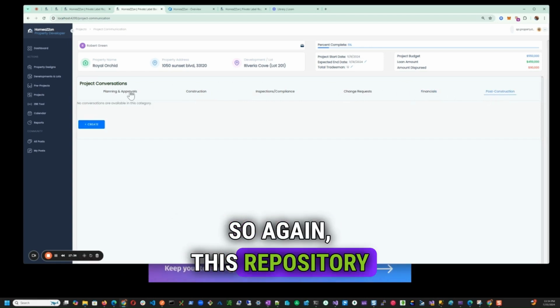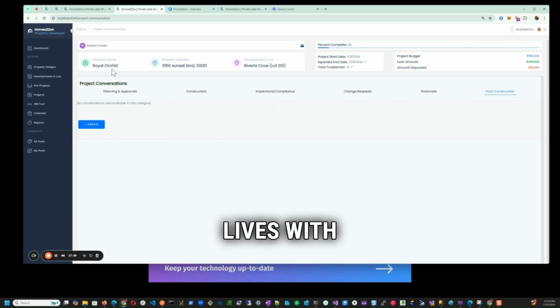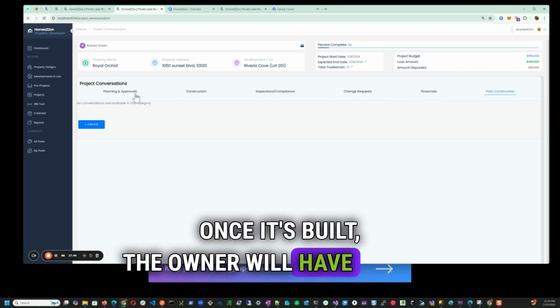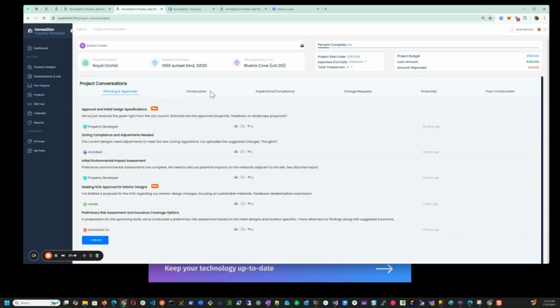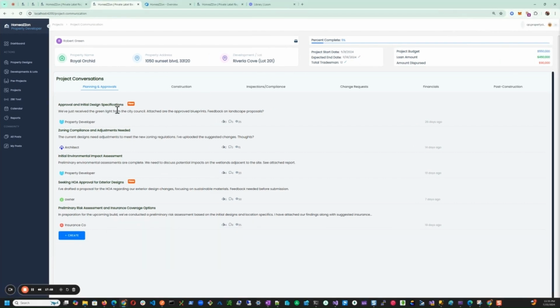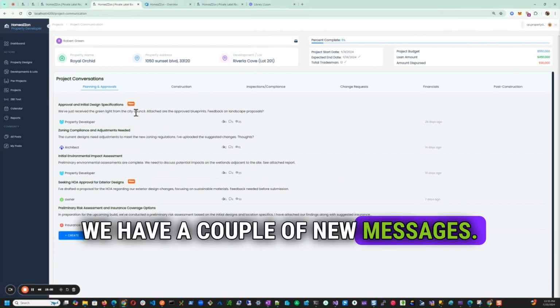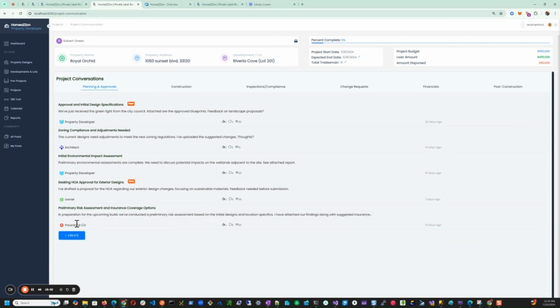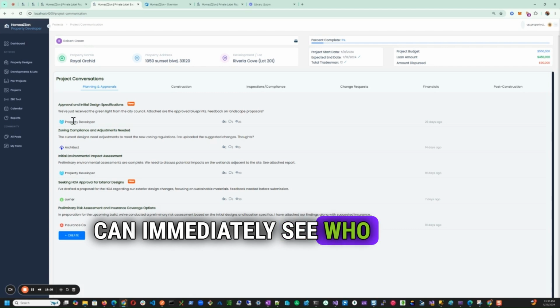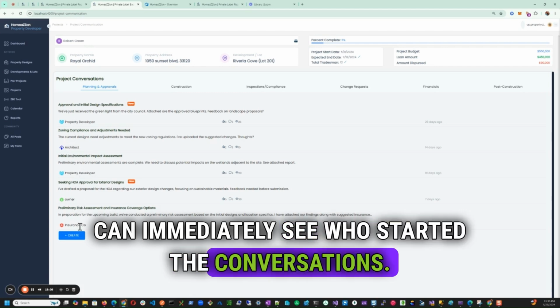So again, this repository lives with this property forever. Once it's built, the owner will have access to all of this information, and that's a wealth of information. So let's look at what we have here in our conversation piece. You can immediately see that we have a couple new messages since the last time I've taken a look here. I can immediately see who started the conversations.